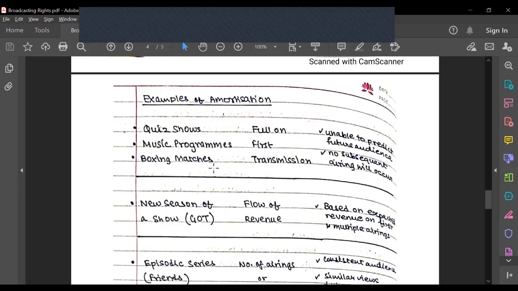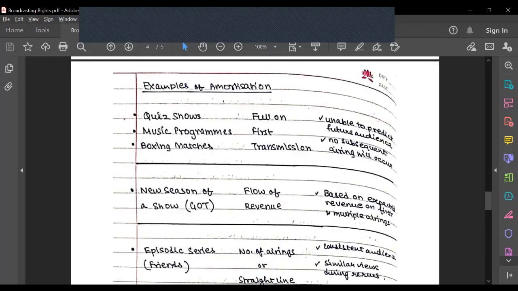Again, all these examples that I'm sharing basically depend on the management's decision, and so it might change. You might interpret it in a different way, and the accountant might take his or her call accordingly.